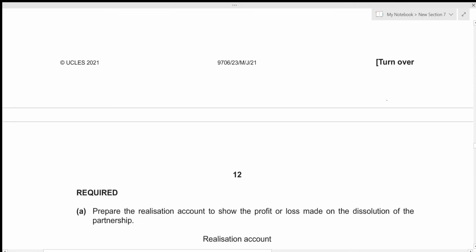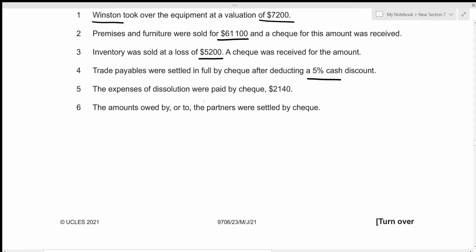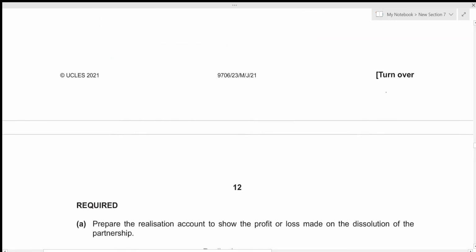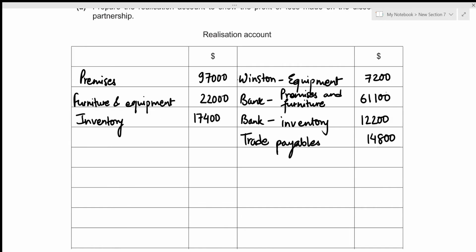And on the additional information section, we were given that trade payables were settled in full by check, meaning that we paid it. So the heading is going to be bank after deducting a 5% cash discount. So we only paid 95% of the total trade payables. Let's write it down. So again, whenever we dispose the assets, we record those disposed amounts on the credit side. But in case of liabilities, we'll do it exactly on the opposite side, meaning that we will record the payment of trade payables on the debit side.